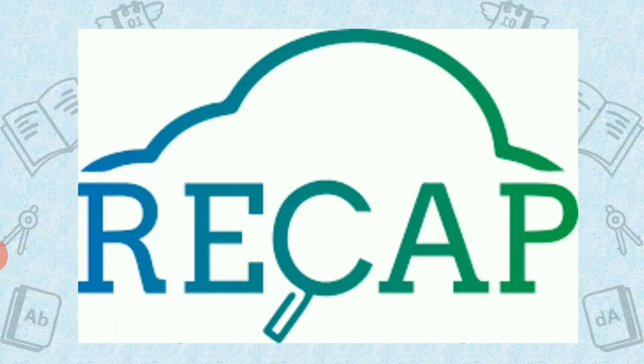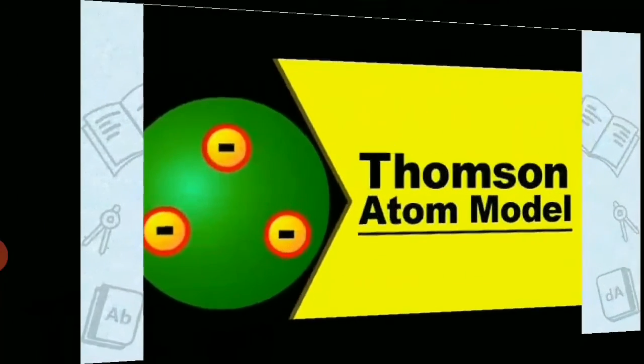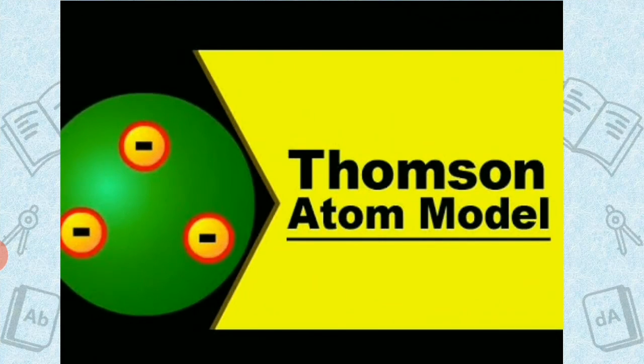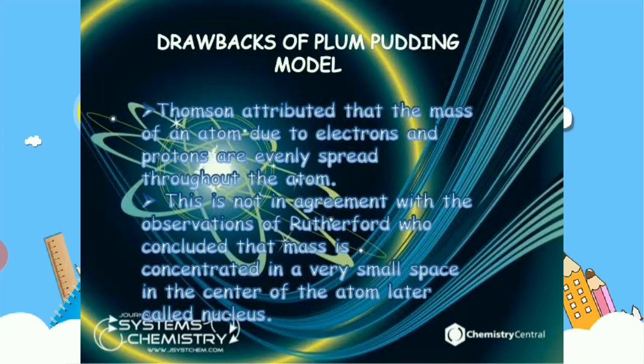So in this session we have seen two different topics. Let us revise what we have discussed. We have discussed Thomson's atomic model, which was also called the plum pudding model, apple pie model, or Christmas pudding model. It was based on the statement of J.J. Thomson that electrons are embedded inside the positive charge. As we know that an atom is electrically neutral, positives and negatives can't stay near each other.